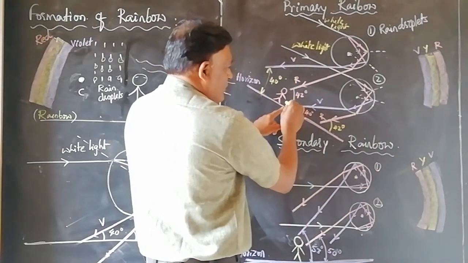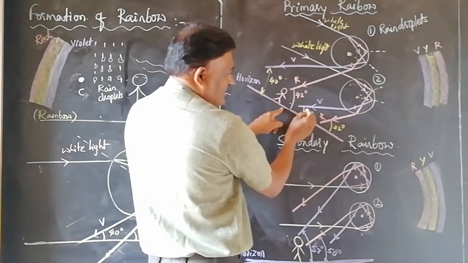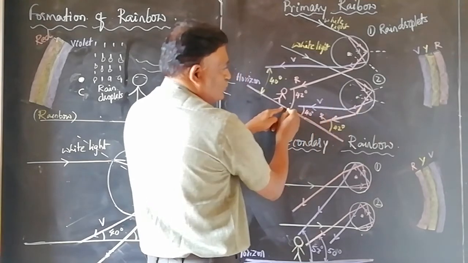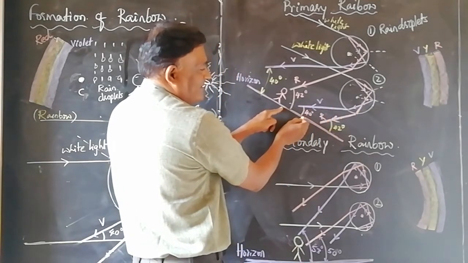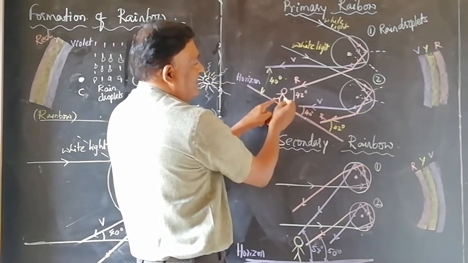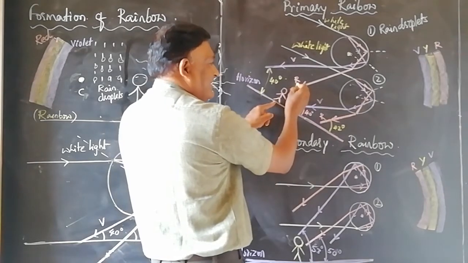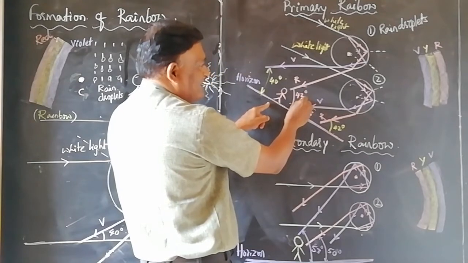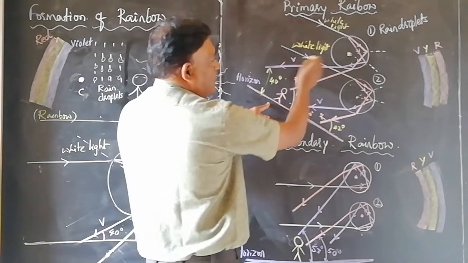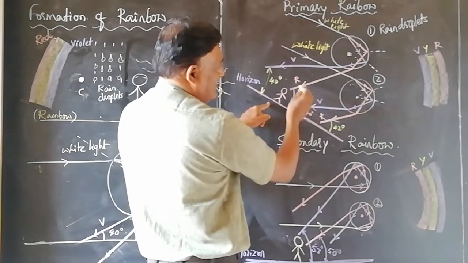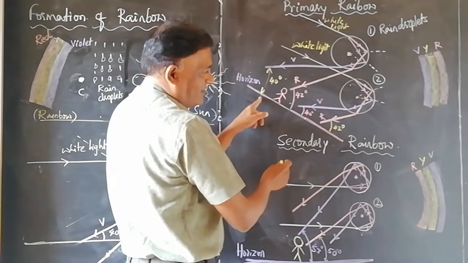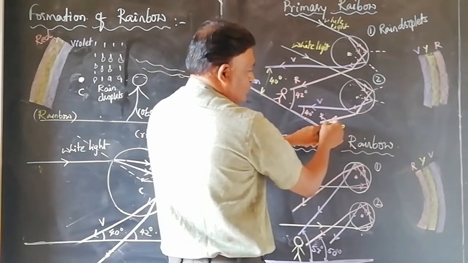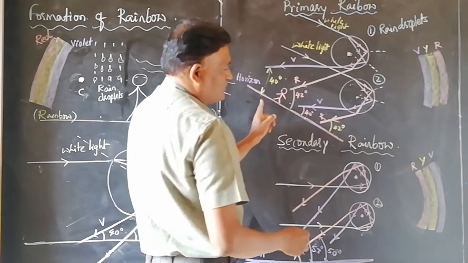So, the observer receives violet color light from droplet 2 at an angle of 40 degrees with the horizon, and he receives red color light from droplet 1 at an angle of 42 degrees. The violet from droplet 1 lies above the observer, whereas red color from droplet 2 lies below the observer.